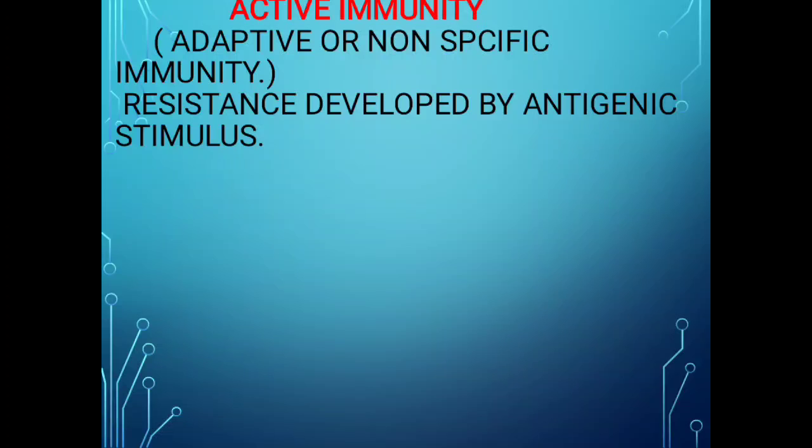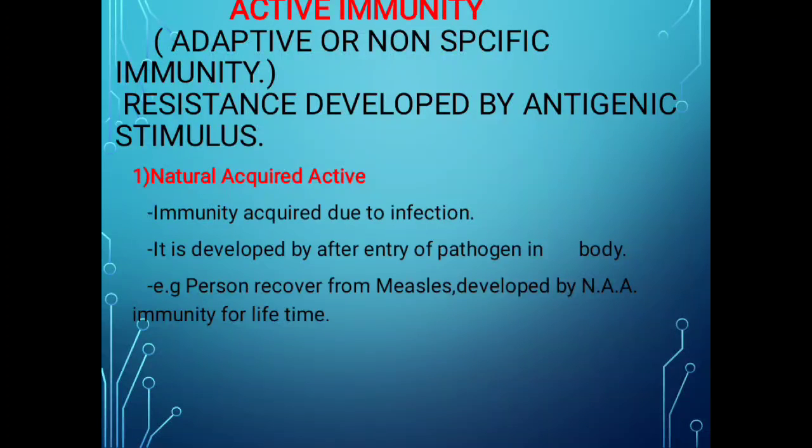So first of all, we are going to see the active immunity. This active immunity is also termed adaptive or specific immunity. This resistance developed by antigenic stimulus is known as active immunity. This immunity is classified into two types. First, natural acquired active immunity. What are the characteristics of it?